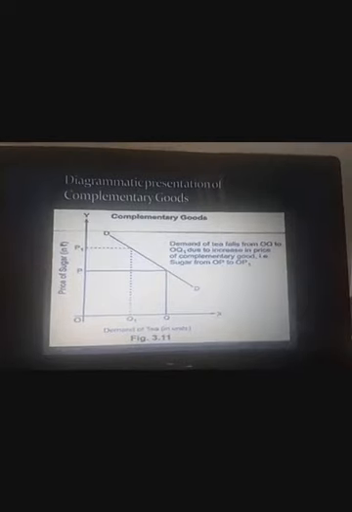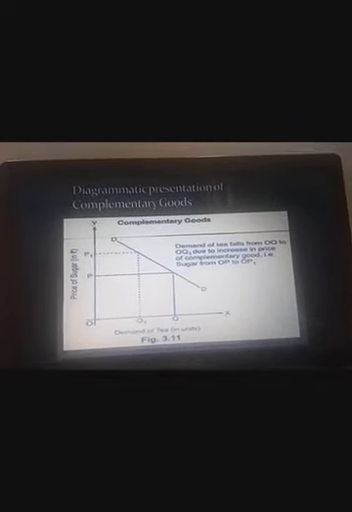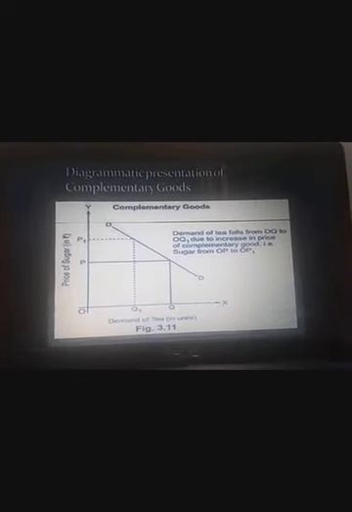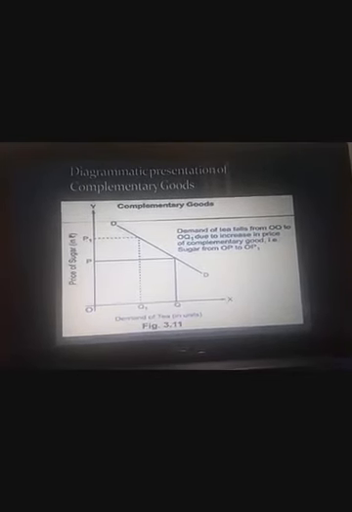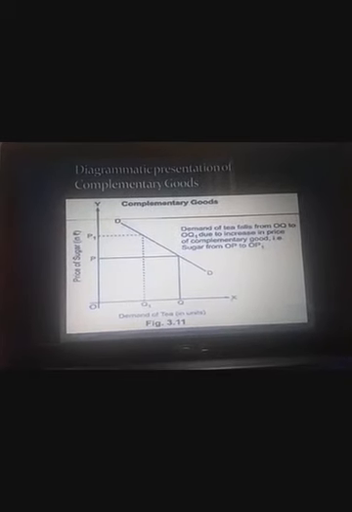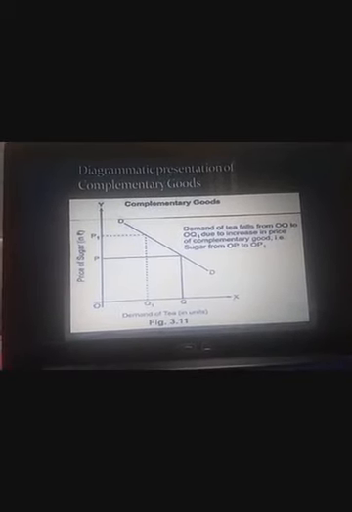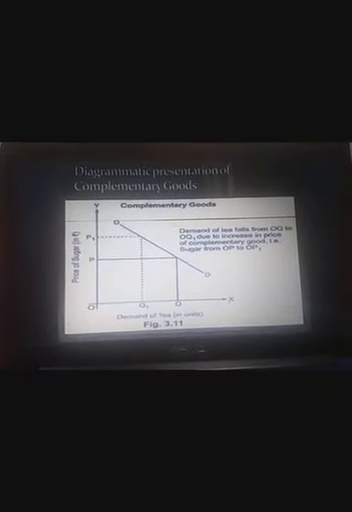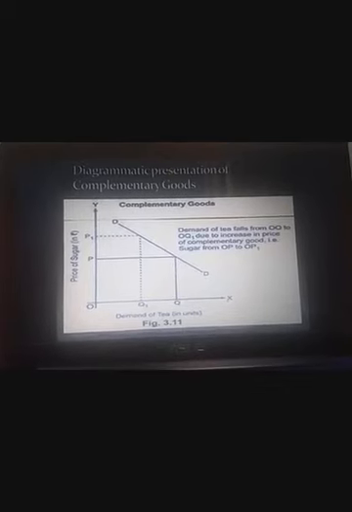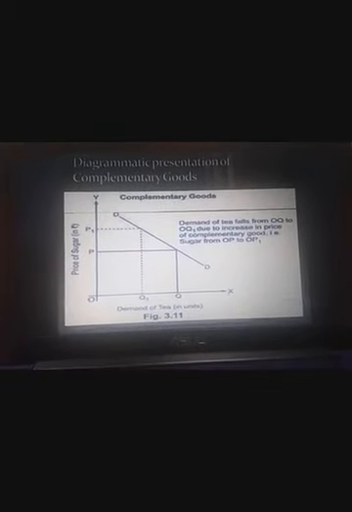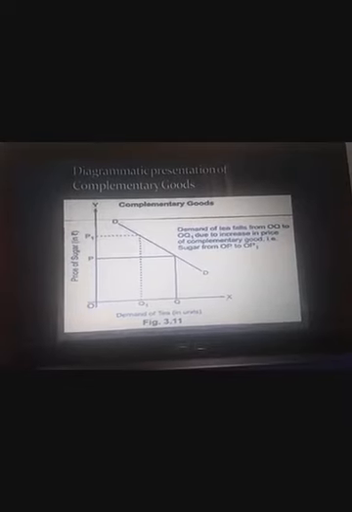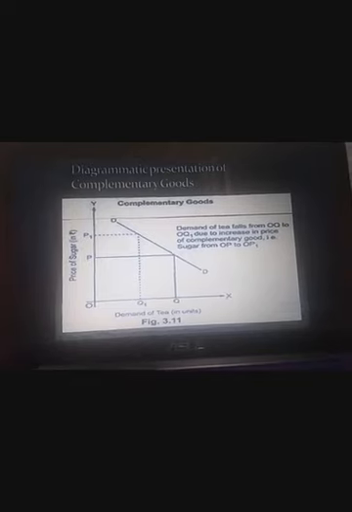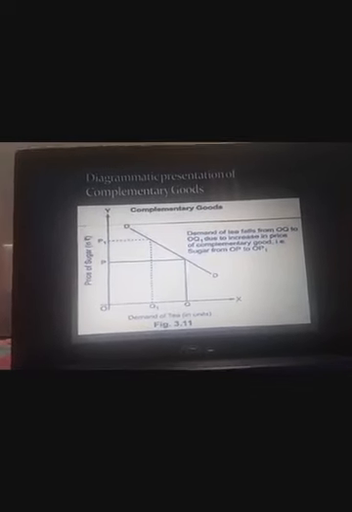We'll continue in the next session with the changes in demand curve due to other factors with the help of diagrammatic presentation. We will be taking individual cases so it becomes very clear to you. And moreover, students, suppose a question comes, how do we write the answer to the same? Obviously, I am going to mention certain questions in the worksheet also, on how to answer these types of questions and what points have to be written. So after explaining that, I'm going to discuss with all of you. Thank you so much.